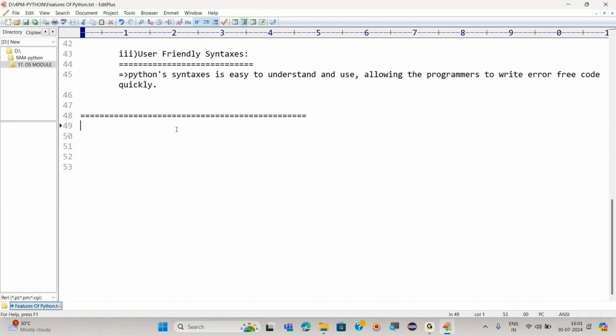Yeah, features of Python. The first feature we have seen is that it is simple. Why is Python simple and easy? It has three reasons. One is a rich set of API. What is an API? API is nothing but a collection of modules. What are modules? A collection of classes, variables, and functions.